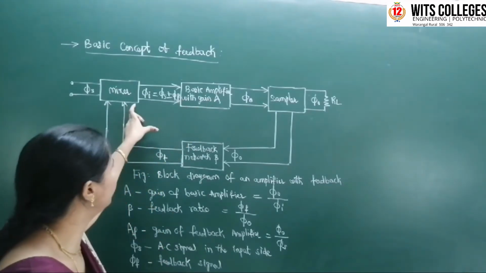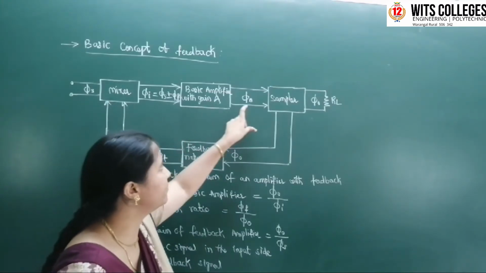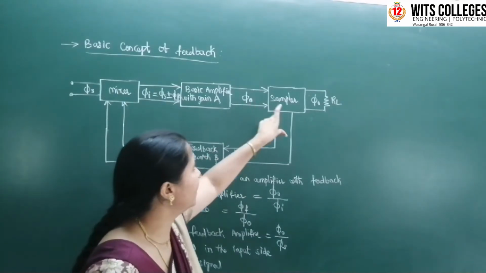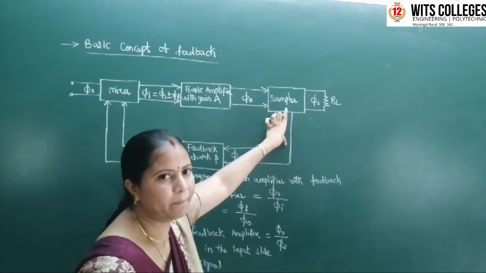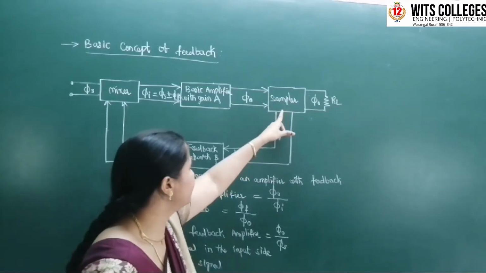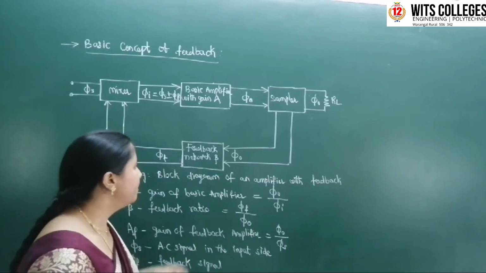This mixer output is given to the basic amplifier with gain A, and the basic amplifier output is indicated by phi naught. It is applied to the sampler, which samples the signal to the feedback network. So this is the explanation of the block diagram.